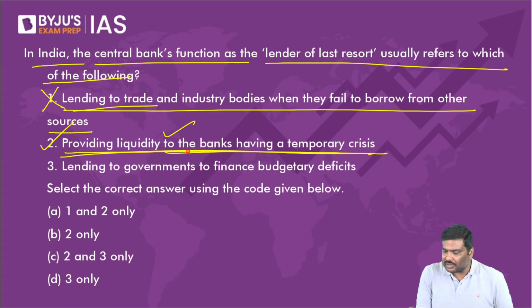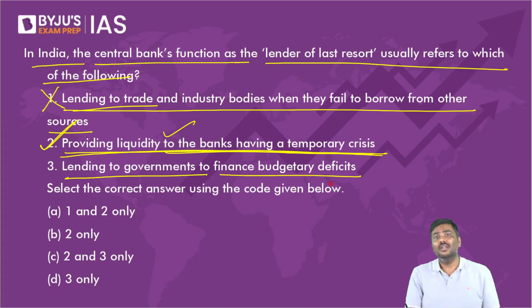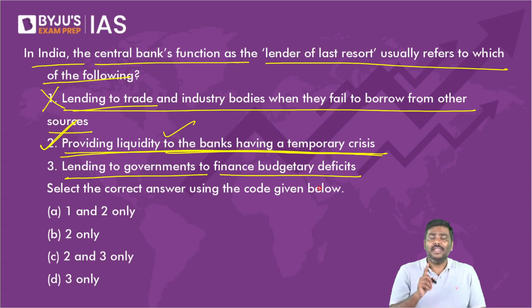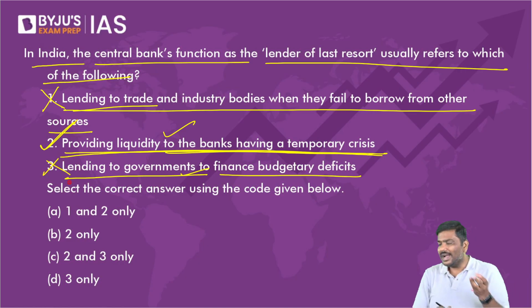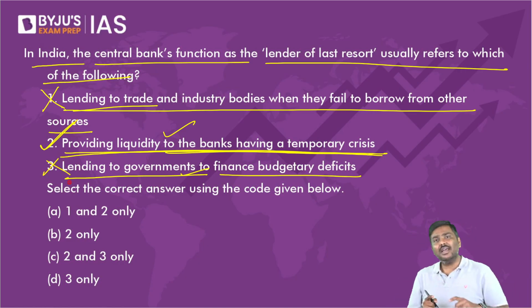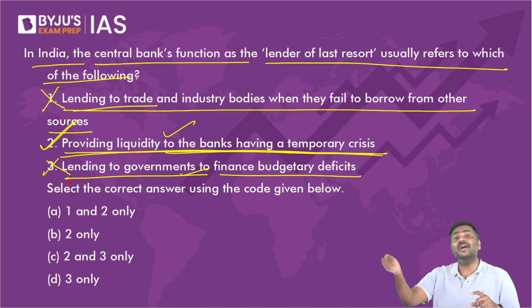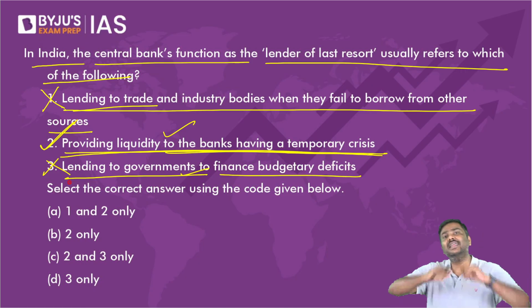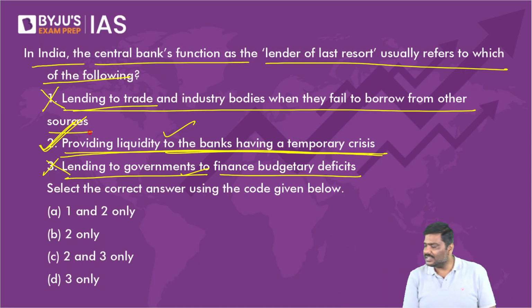So providing liquidity to the banks whenever there's a crisis in the banking sector, yes. Lending to the government to finance budget deficit, no. Please understand the logic behind it. Is RBI called a bank of last resort because it will give loan to the government of India? No. It is, because it will provide assistance to the banking sector even when there is a crisis in the banking sector. So the second statement is correct, and the right option for the question will be option B here.